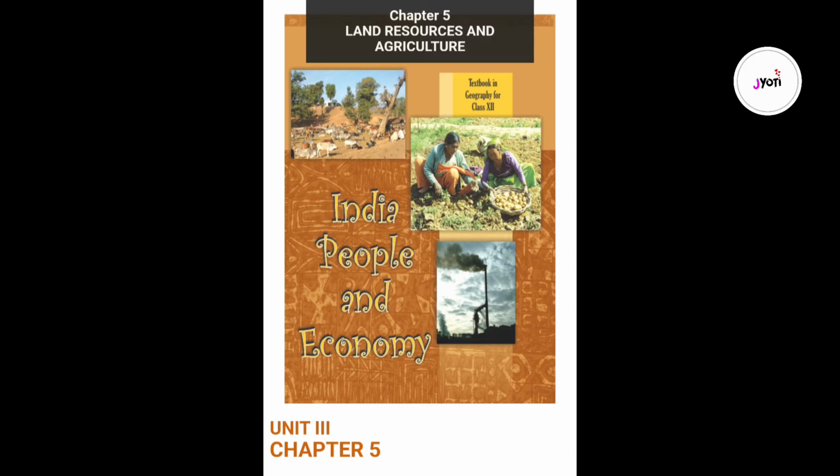The Rabi season begins with the onset of winter in October to November and ends in March to April. The low temperature conditions during this season facilitate the cultivation of temperate and subtropical crops such as wheat, gram and mustard. Zaid is a short duration summer cropping season beginning after harvesting of Rabi crops. The cultivation of watermelons, cucumbers, vegetables and fodder crops during this season is done on irrigated lands.